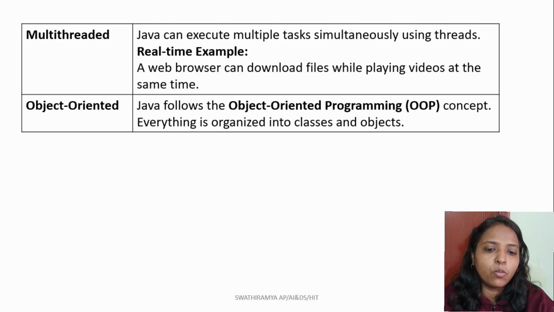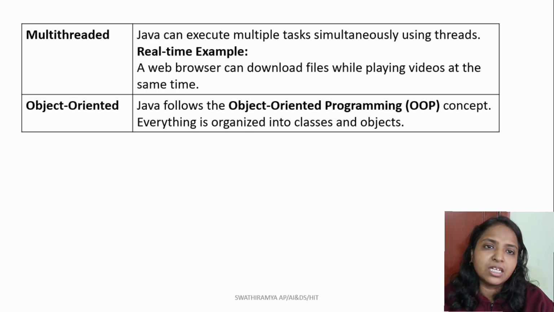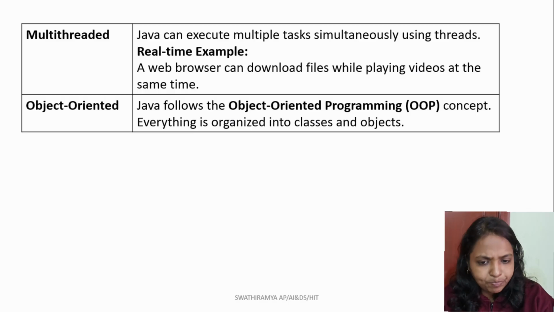Instead of functions, we use classes and objects. This makes it easier to design large and maintainable applications. Let's now get into the deeper concepts of OOPS principles.